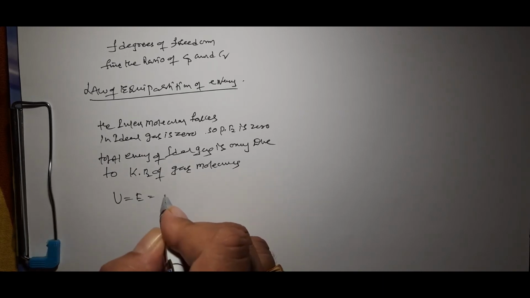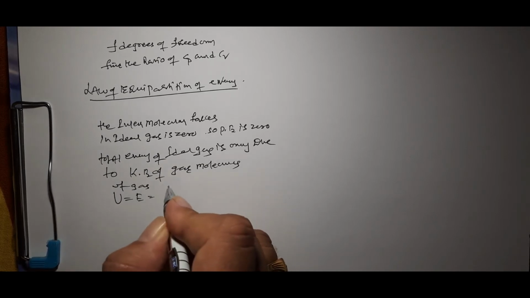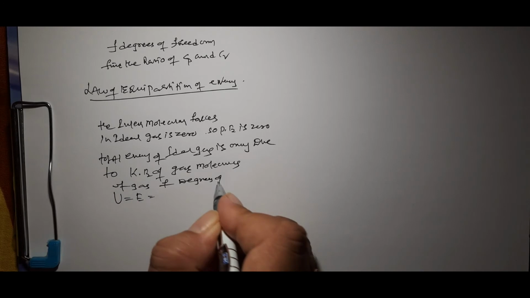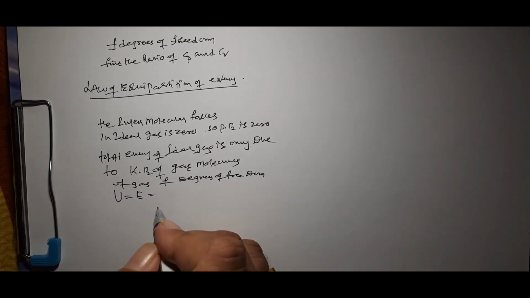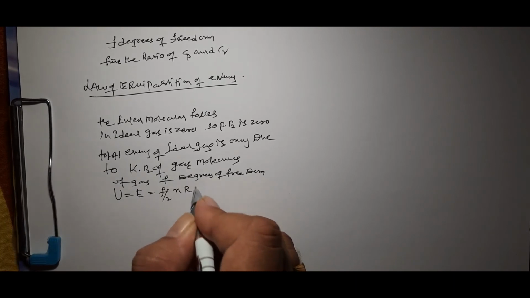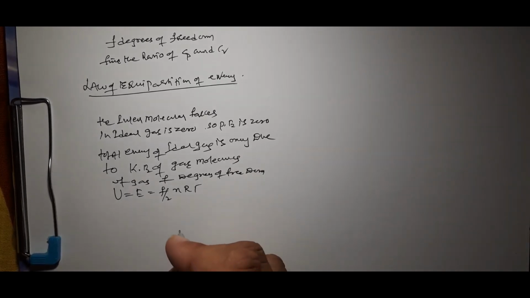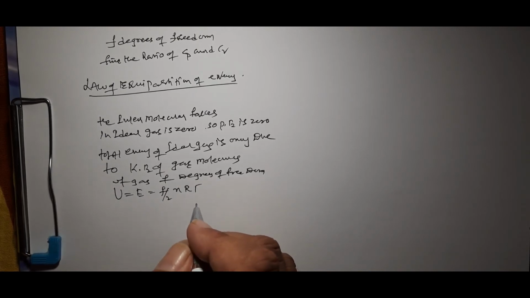If a gas has f degrees of freedom, then total energy is equal to f by 2 nRT, where f is the number of degrees of freedom, n is the number of moles, R is the universal gas constant, and T is absolute temperature.